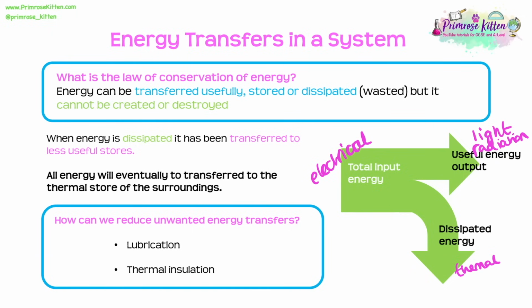However, always have a think to the context of the question. For example, lubrication might be useful if we're talking about things rubbing over each other, because that will reduce the friction and therefore that thermal energy transfer that wouldn't be useful. However, I'm sure you can imagine that that wouldn't be useful for every example, so try and always think about the context and think, how can you reduce that unwanted energy transfer?